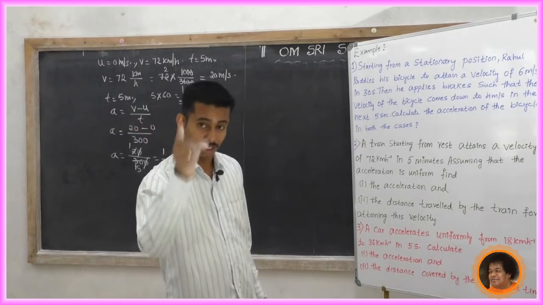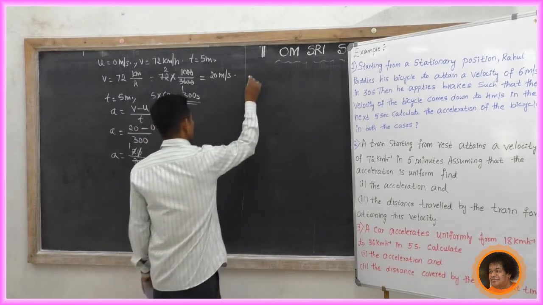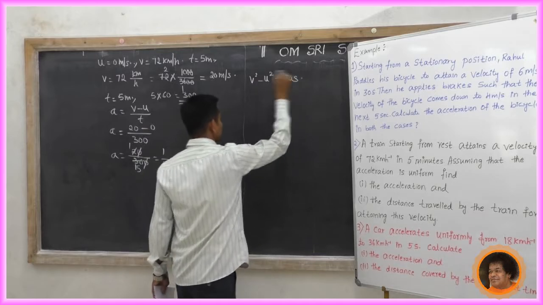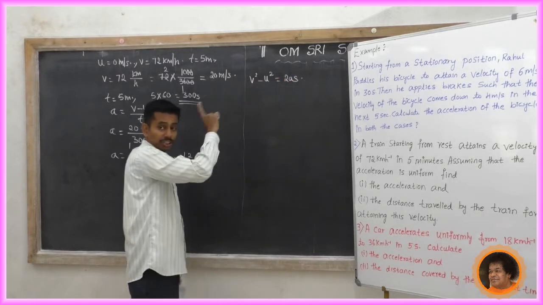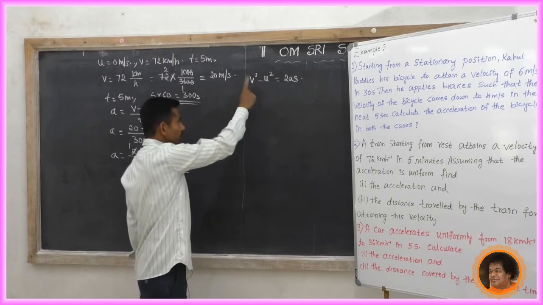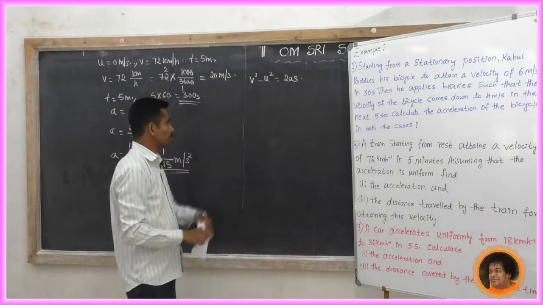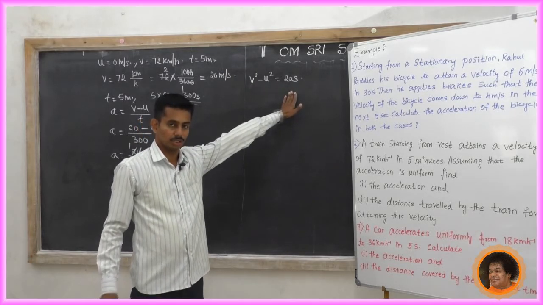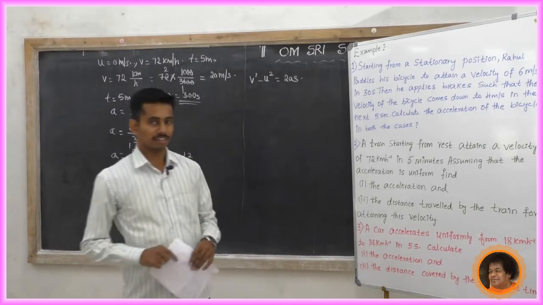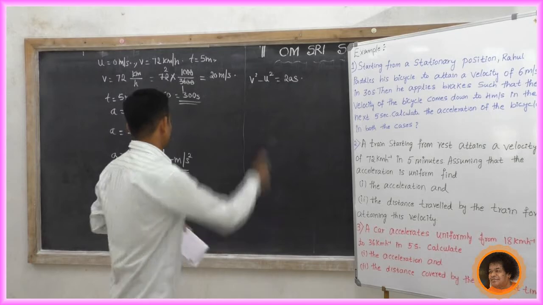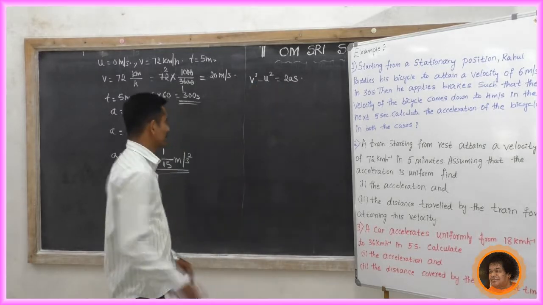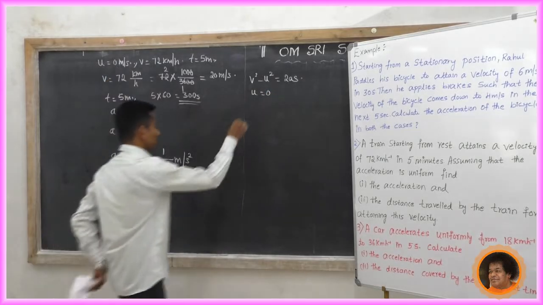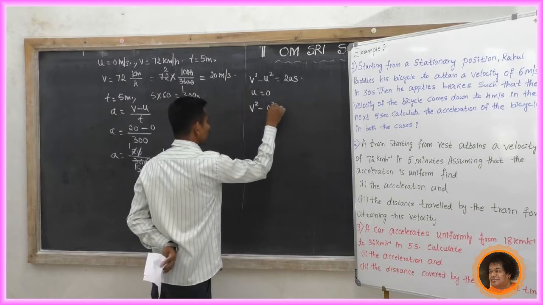For this, you have to use the formula V squared minus U squared equal to 2AS, because attaining the velocity 0 to 72 is initial velocity to final velocity. Can we use the formula S equal to ut plus half at squared? No, it is wrong. So you have to use V squared minus U squared equal to 2AS. Now what is U? U equal to 0.